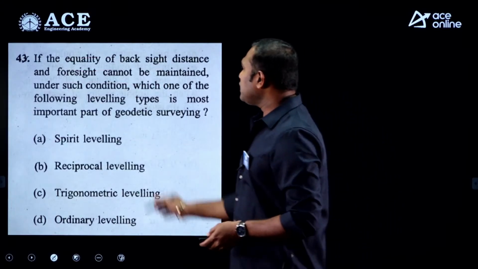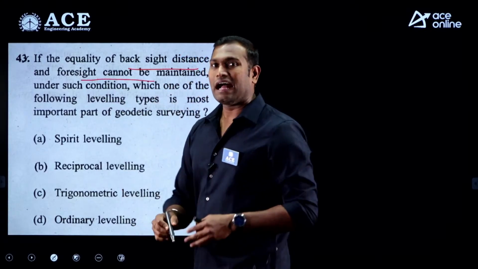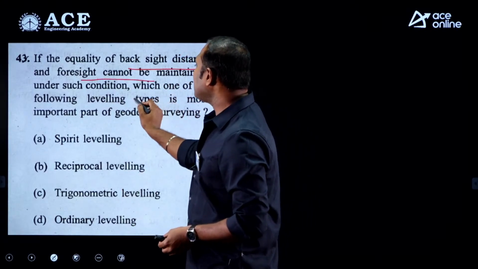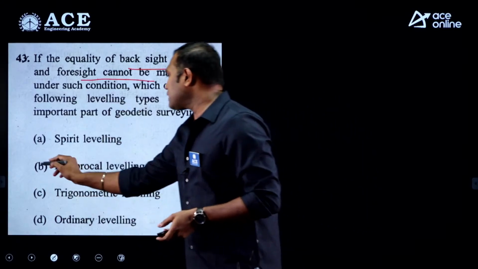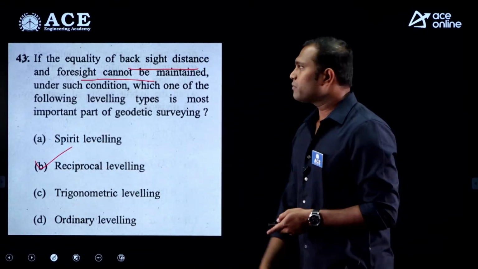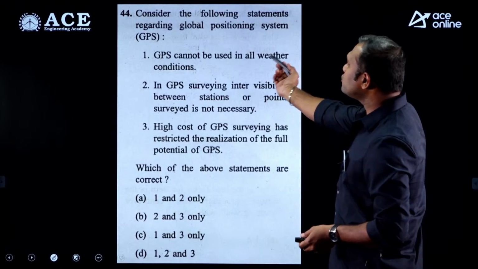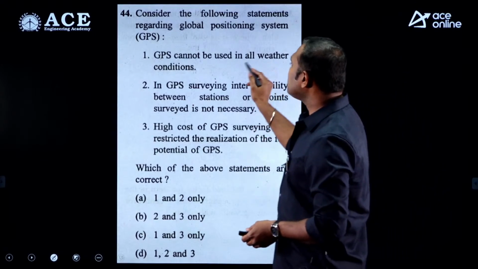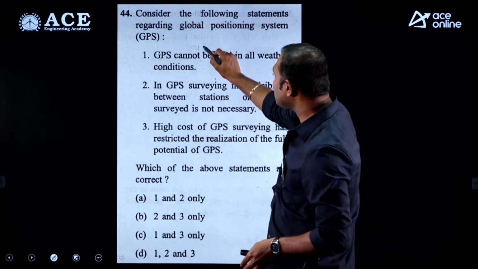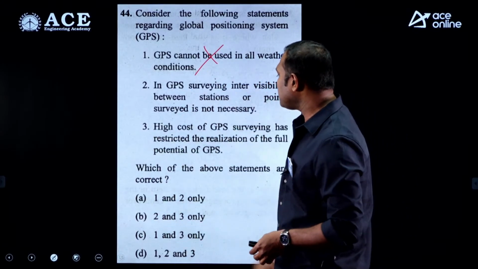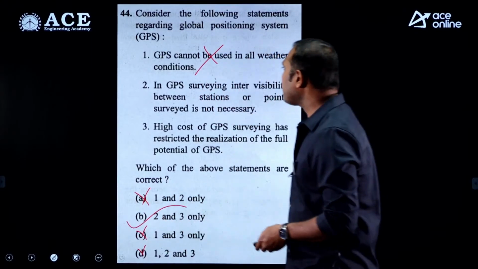And now, if the equality of the backsight distance and foresight cannot be maintained under such conditions, which one of the following leveling? To maintain the backsight and foresight, we have to go for reciprocal leveling. The answer is option B. And now, the last question, consider the following statements regarding the global positioning system. GPS cannot be used in all weather conditions. No, GPS can be used in all weather conditions, which means the given statement 1 is incorrect. And if you see the remaining 2, if you eliminate A, C, D, the correct answer is option B.